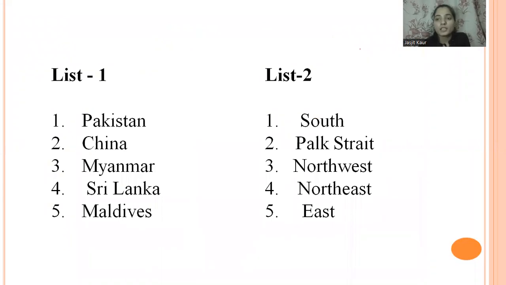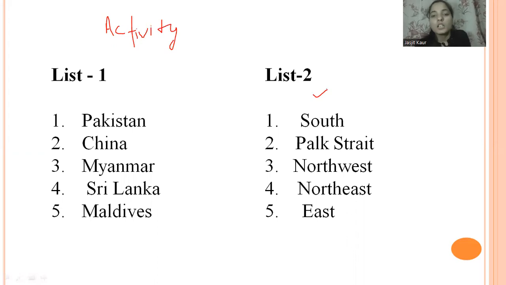So now here is one match the column for you. It's an activity, so you have to do it. You can take a screenshot of this and do it afterwards also. You have to match list 1 with list 2. These are the neighboring countries, and you have to tell me the features that have been discussed here. You have to match list 1 with list 2.